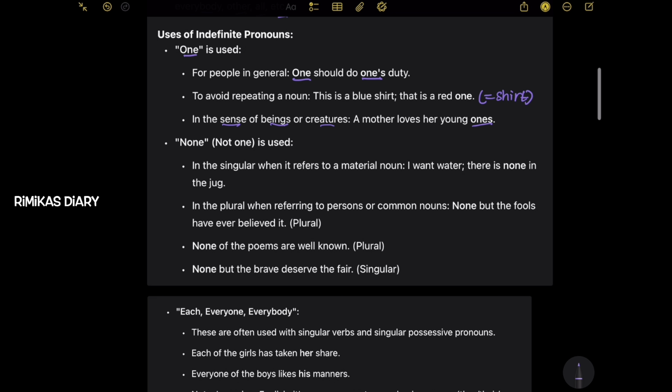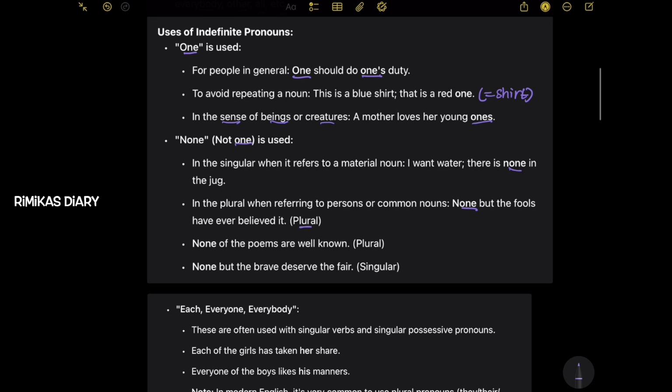None, meaning not one, is used in the singular when it refers to a material noun. For example, I want water, there's none in the jug. In the plural when referring to persons or common nouns. Example, none but the fools have ever believed it. So it's plural. None of the poems are well known. So plural. None but the brave deserve the fair. So singular.